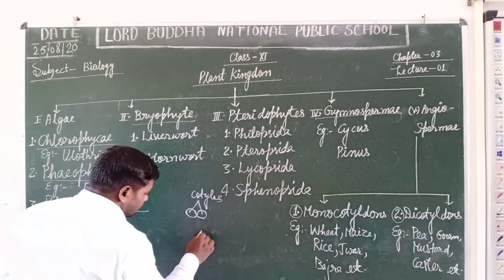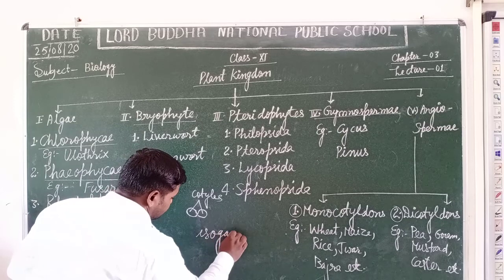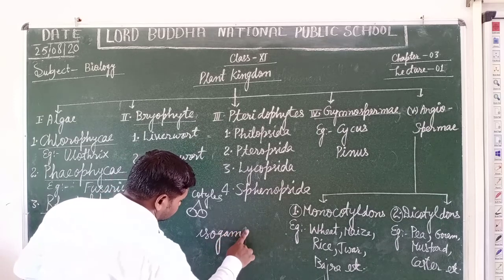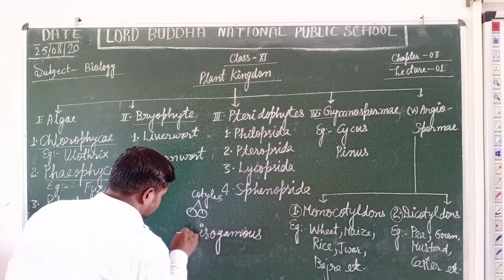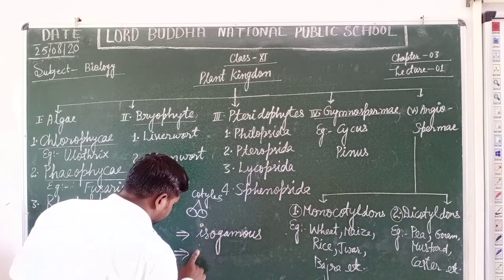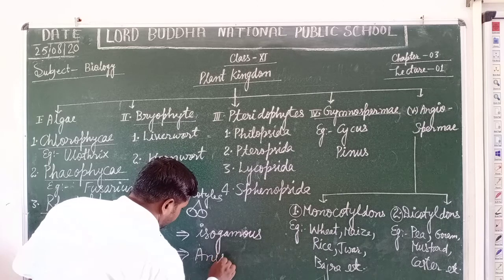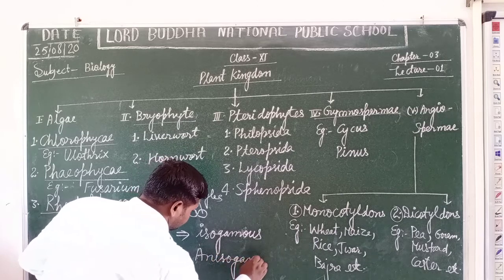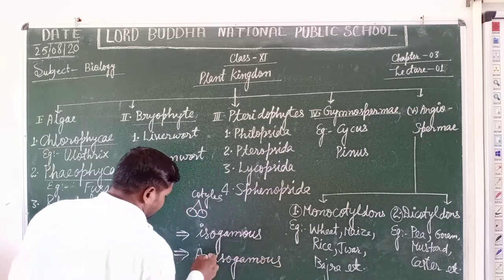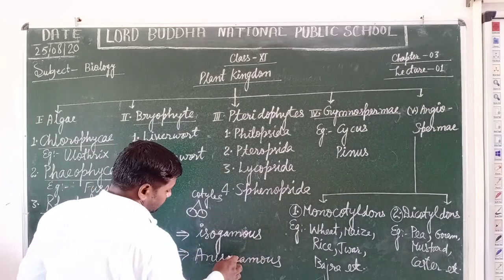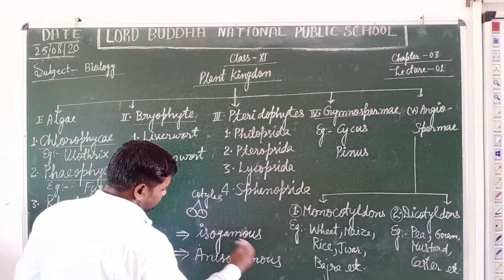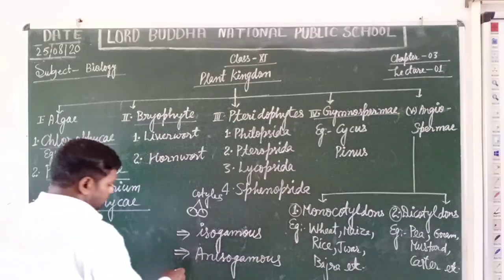Yes students, isogamous, iso means same. The second one is anisogamous, in which the dissimilar gamete cells fuse to form a zygote, and the zygote develops into an individual.